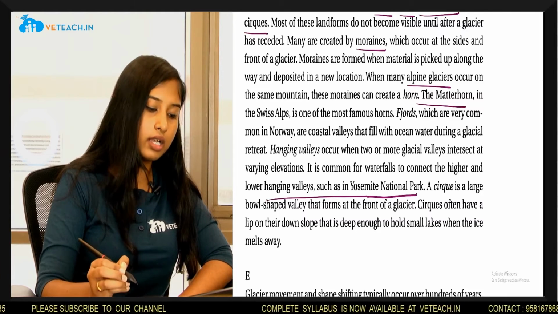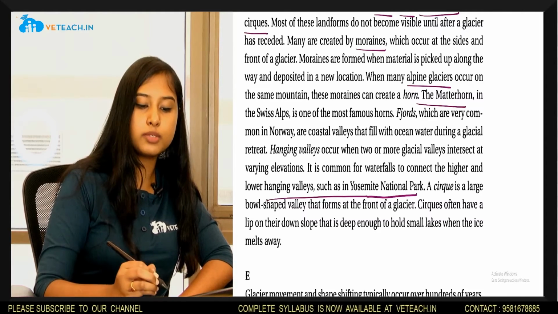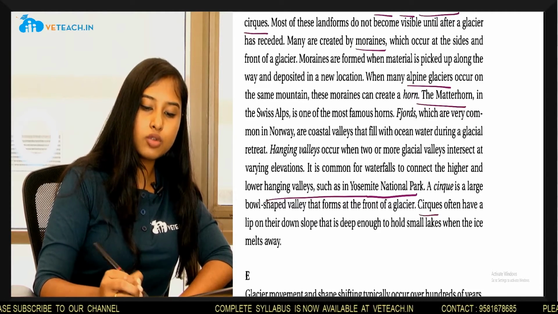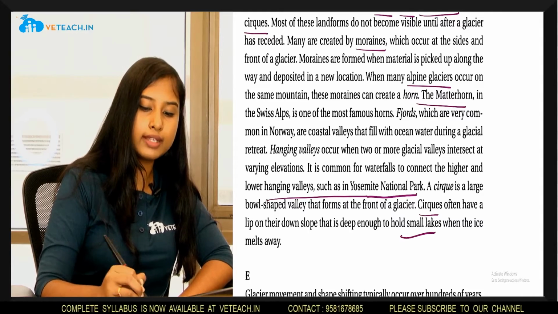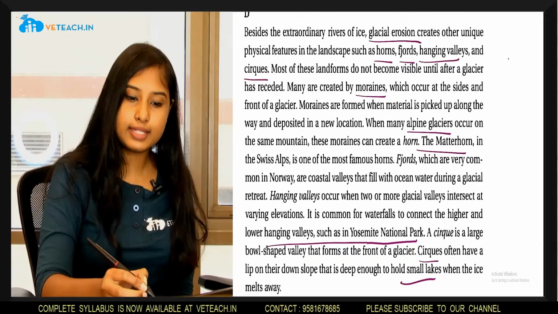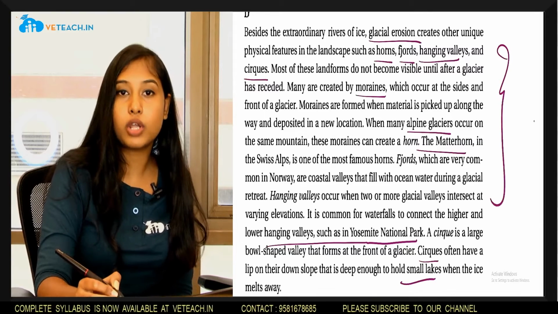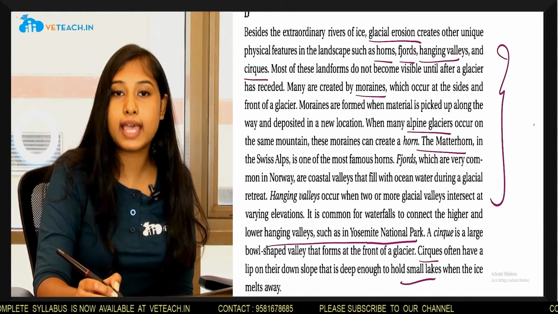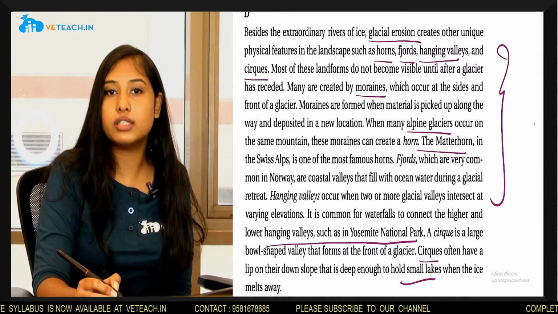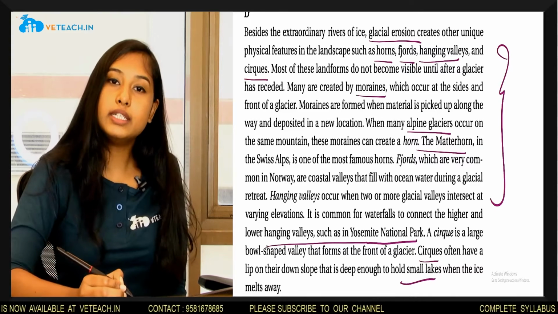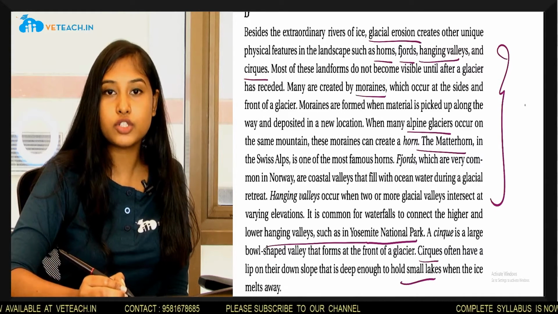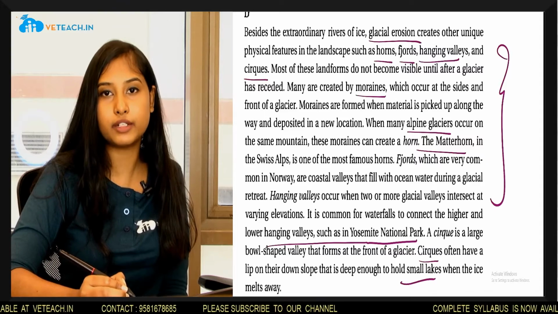A cirque is a large bowl-shaped valley that forms at the front of a glacier. Cirques often have a lip on their downslope that is deep enough to hold small lakes when the ice melts away. In section D, the author discusses other physical features such as fjords, hanging valleys, and cirques, and these are the physical features that are formed due to glacier movements. Further, there is information about these physical features and how they're formed along with respective examples.